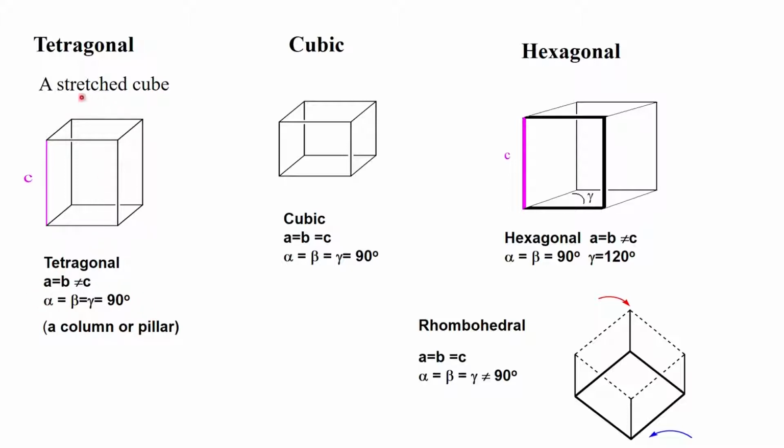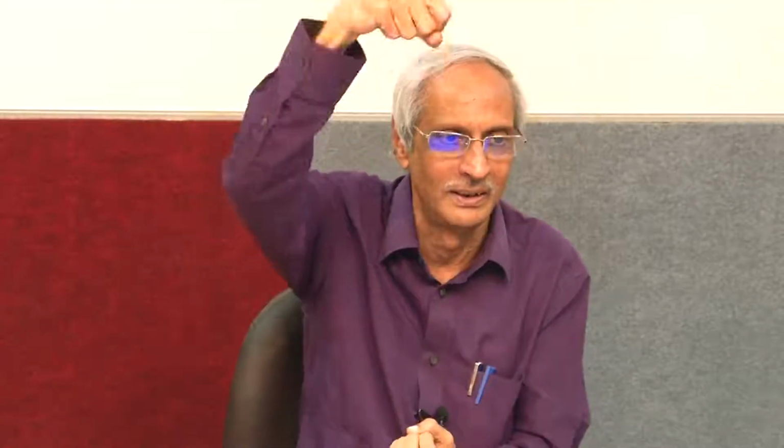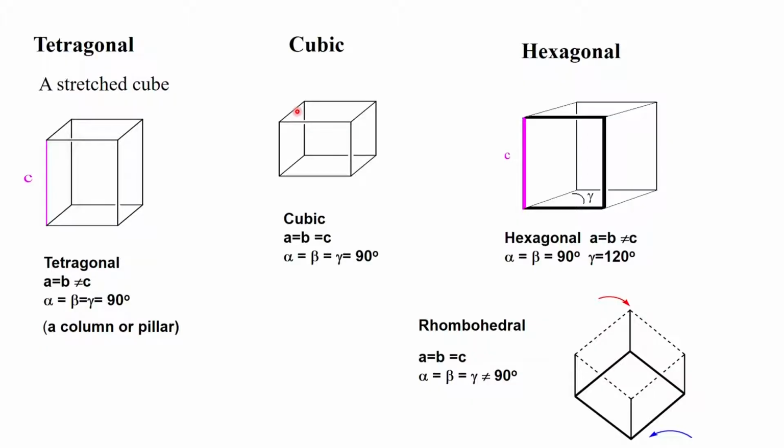So this can also be treated as a stretched cube. You take a cube and stretch it in a direction perpendicular to the base plane, and then you get a stretched cube. This now defines a tetragonal system. In the case of a cubic system, we compress this and get A equals B equals C, alpha, beta, gamma are 90 degrees, a very symmetric isometric system in fact. These are also referred to as isometric crystal systems.